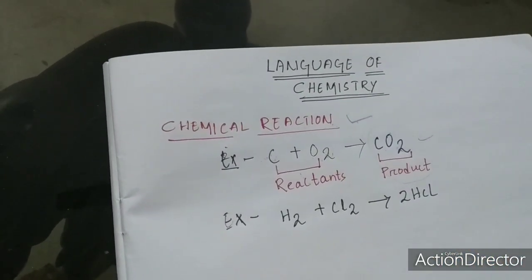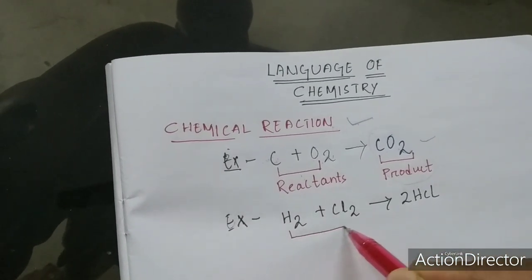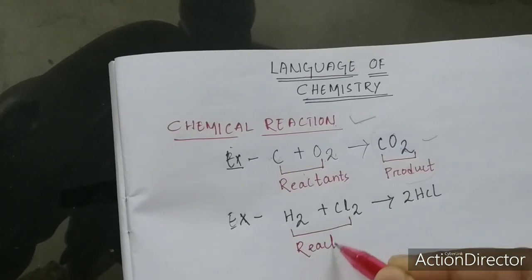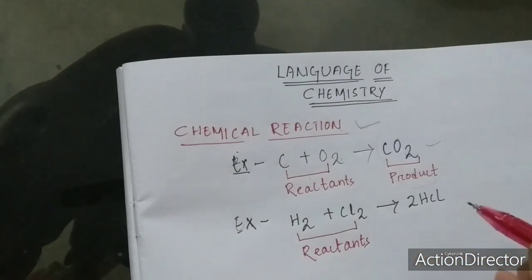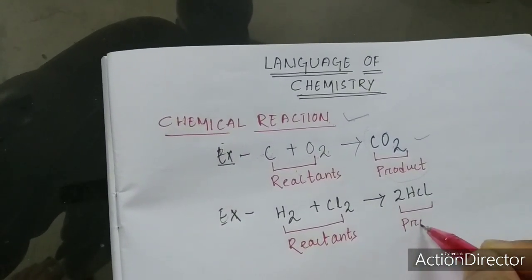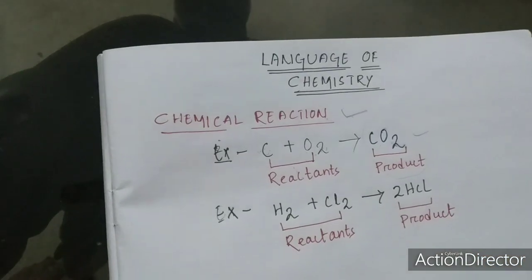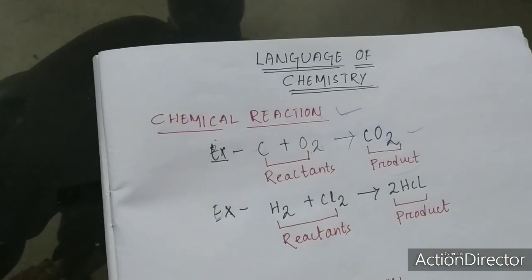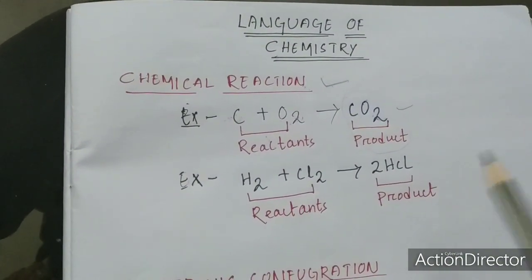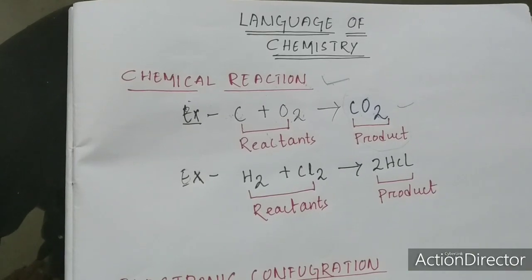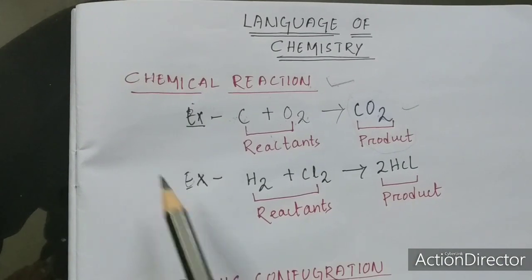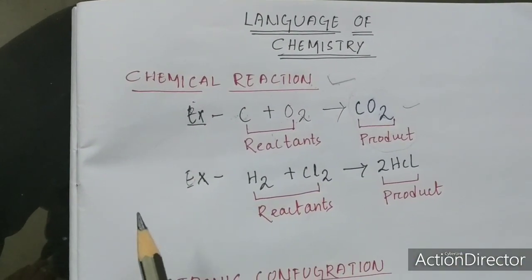Tell me, which are the reactants? Hydrogen and chlorine are the reactants, and hydrogen chloride is the product. Here I have given only simple examples. Don't worry, when we move on to the next topics of this chapter and discuss chemical reactions in detail, we will discuss some more examples. Only for your understanding, I have given these two simple examples.